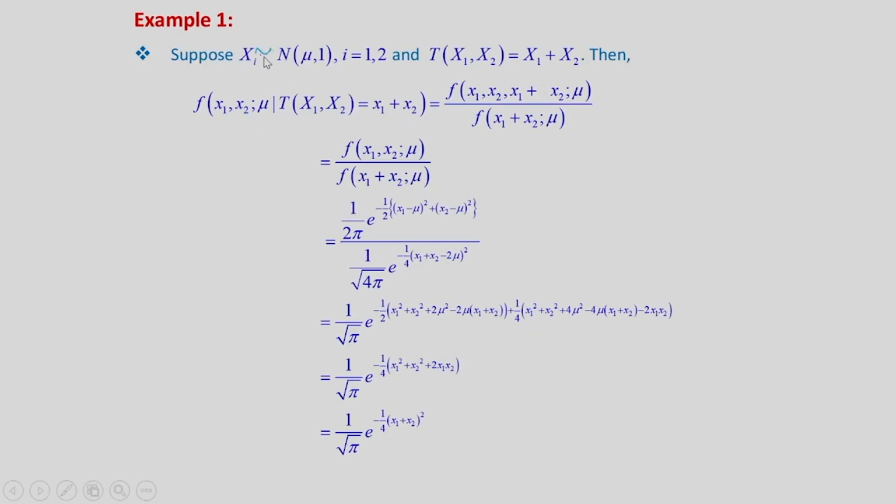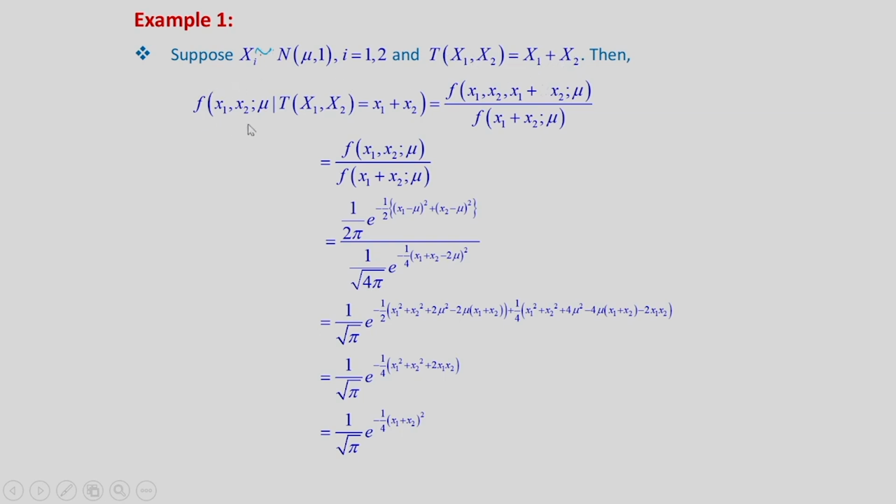Suppose xi is normally distributed with mean mu and variance 1 for i equal to 1 to 2, and T of x1, x2 is equal to x1 plus x2. We will examine if T of x1, x2 is a sufficient statistic.